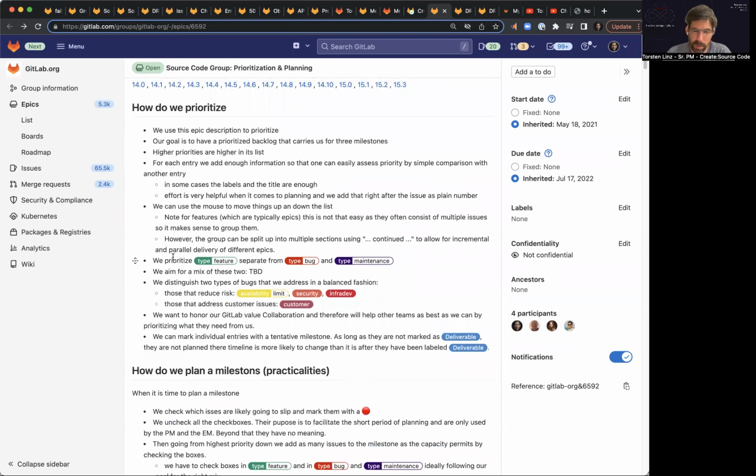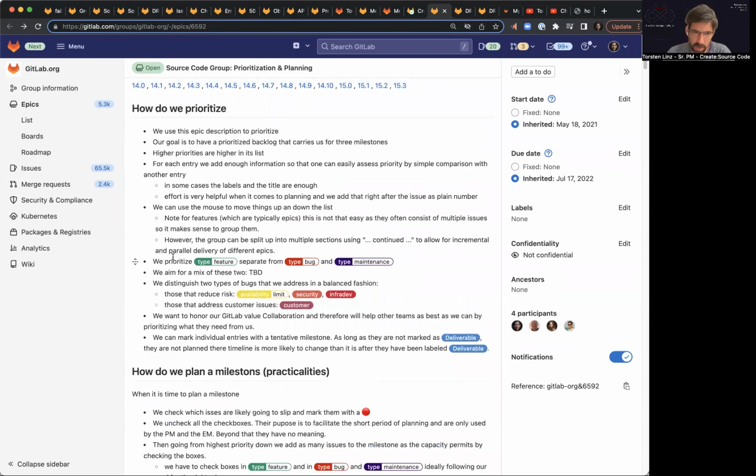Yes, so we want to prioritize given the guidelines from the company around next prioritization. We want to prioritize features and bugs and maintenance separately, so that we can make a deliberate decision on what should be the percentage of features and what should be the percentage of bugs and maintenance.